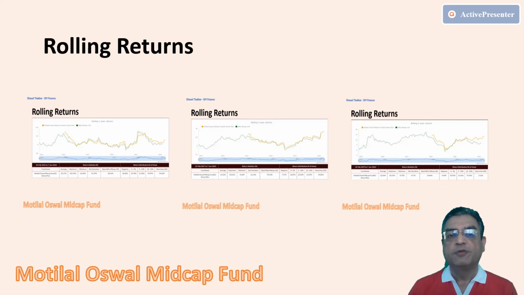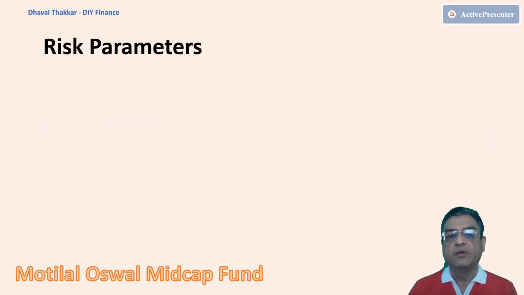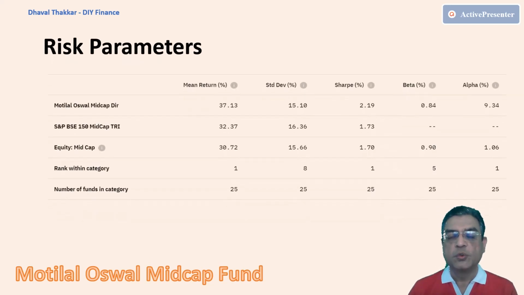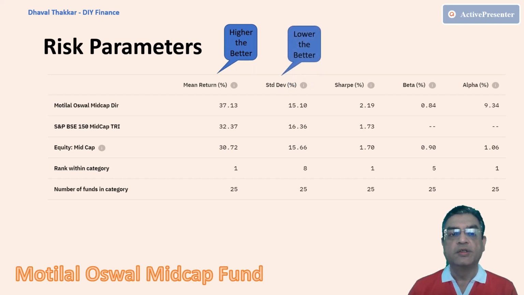Now let's see how the fund performs on risk parameters. Here we compare the parameters with the benchmark index and the category average. First one, mean returns, that is the average return in a year, which is 37.30, which is higher than both the category average and the benchmark. Here, higher the value is better. Second one, standard deviation, that is a tool to measure how much the returns are deviated away from the mean returns, which in this case is 15.10, which is less than the category average and the benchmark. Here, lower the value is better.